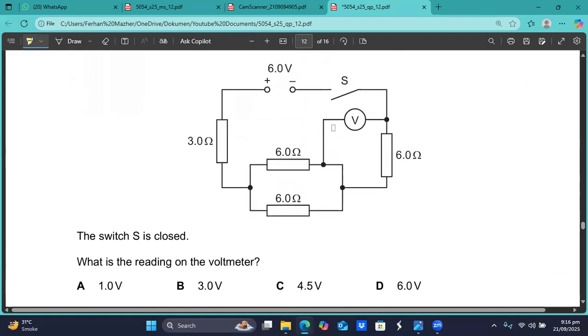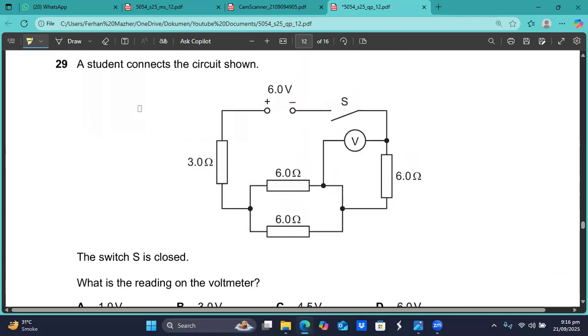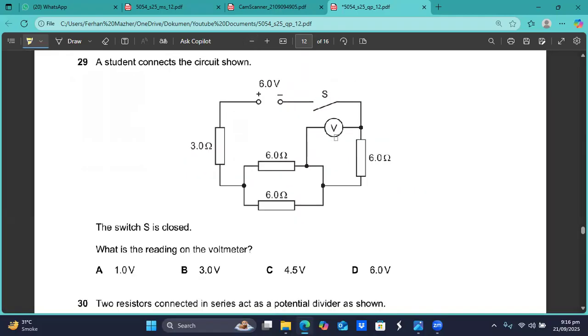Question number 29. A student connects the circuit shown. The switch S is closed. What is the reading on the voltmeter? If you look at this circuit carefully, from here the conventional current will come to the 3 ohm resistor. Then these 6 and 6 are connected in parallel to each other. And then again you have a 6 ohm resistor, and then it goes back. The voltmeter is connected across this 6 ohm resistor. The switch is closed. What is the reading on the voltmeter?